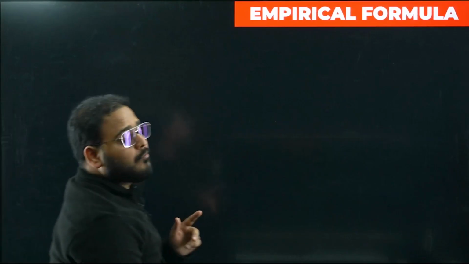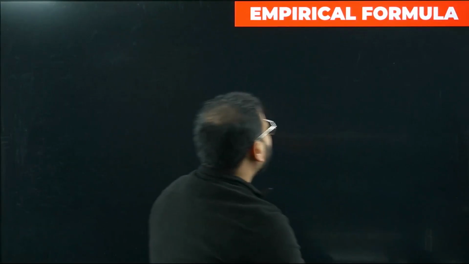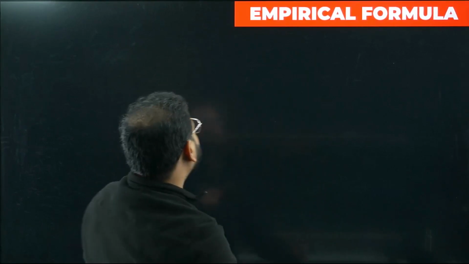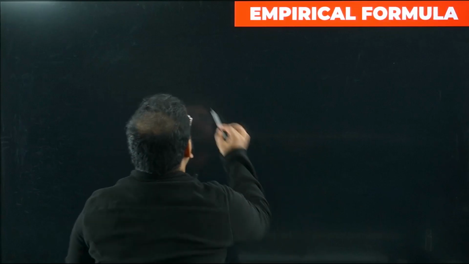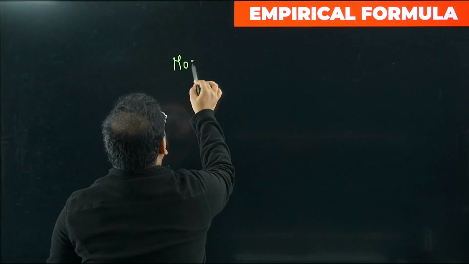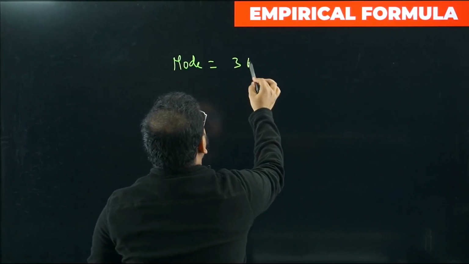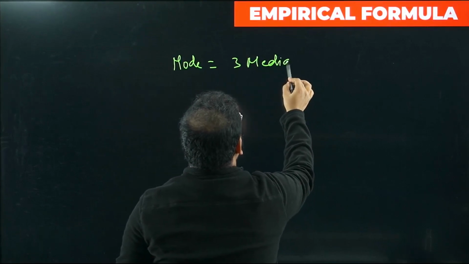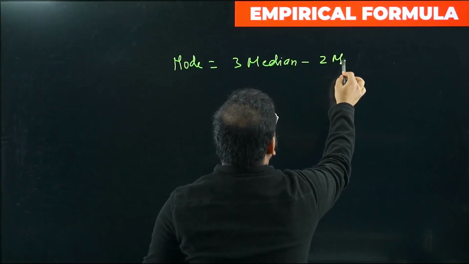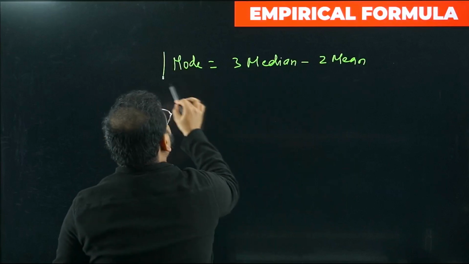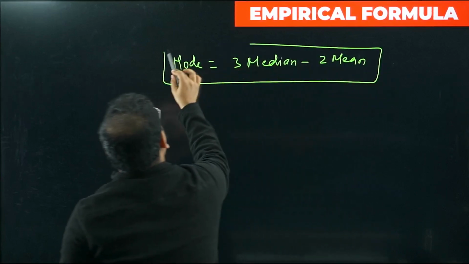Okay, now we'll move on to the empirical formula. One formula establishes the relation between all three methods of central tendency: mode equals 3 times the median minus twice the mean. That's it, sir. This is the formula that you have.